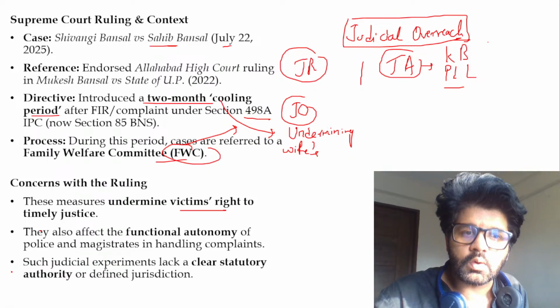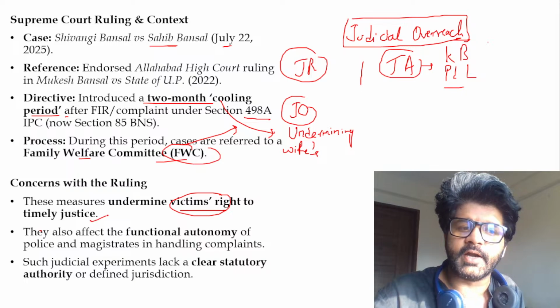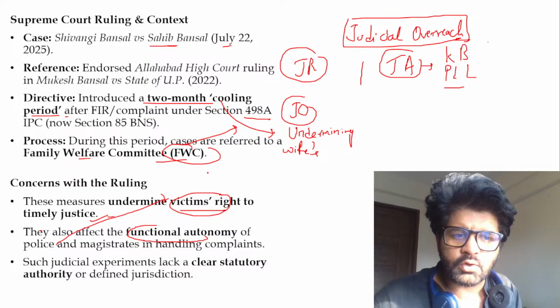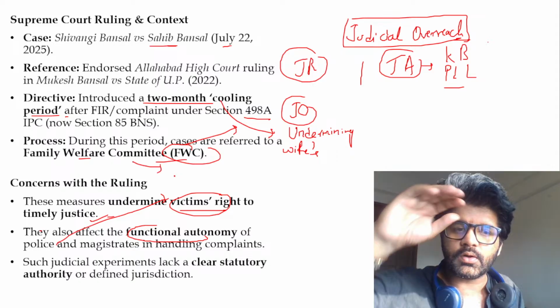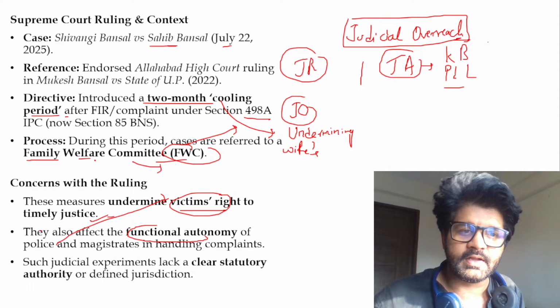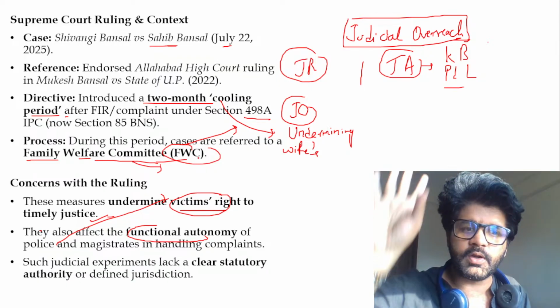Cool. So when you are creating these Family Welfare Committee, 2 months cooling period, you are undermining victims' right to timely justice. This is one point. And they affect the functional autonomy of police. Are you not bypassing police? Are you not even undermining police jurisdiction? You are creating an extra-judicial body. This Family Welfare Committee is nowhere mentioned in the constitution. You have created this particular committee on your own.